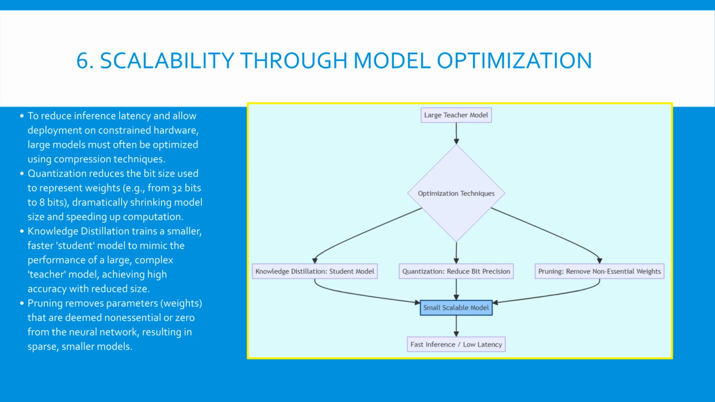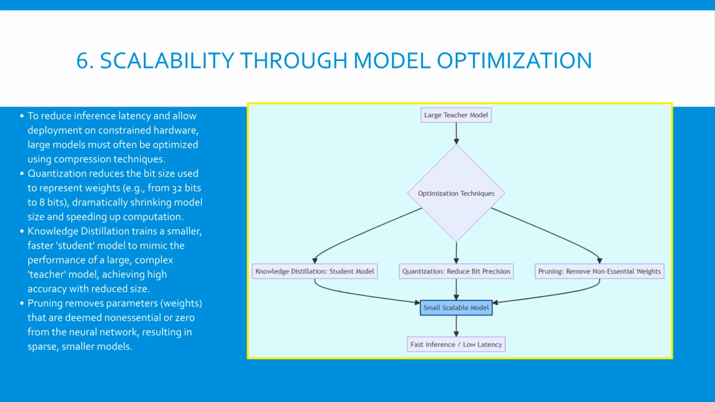All these methods lead to a smaller, scalable model, capable of fast inference and low latency, making it suitable for high-throughput production environments and constrained edge devices. These optimized models are essential for maintaining the performance expectations of a scalable ML system.